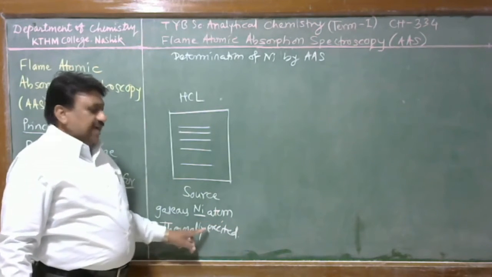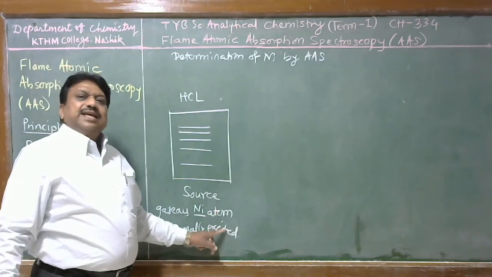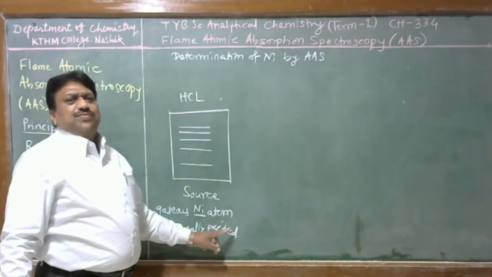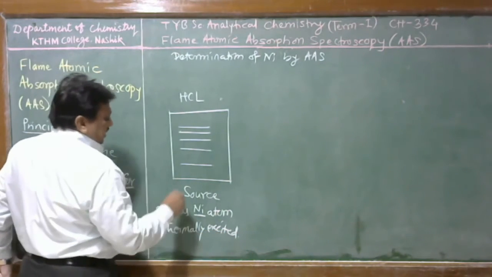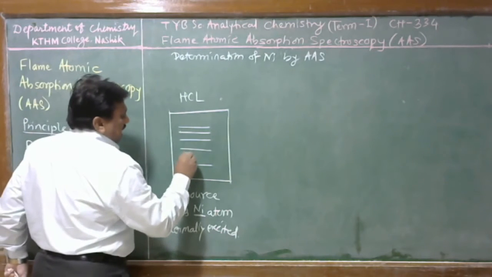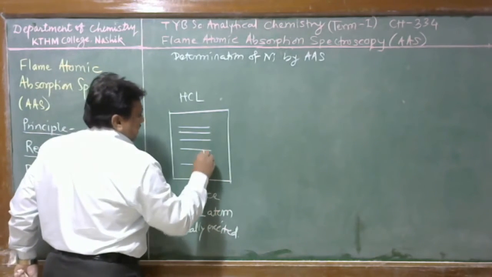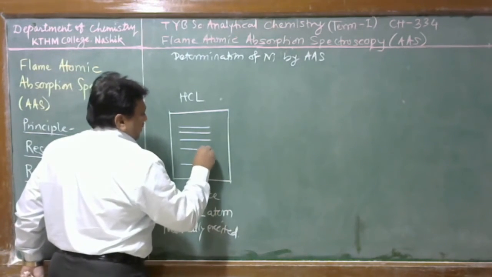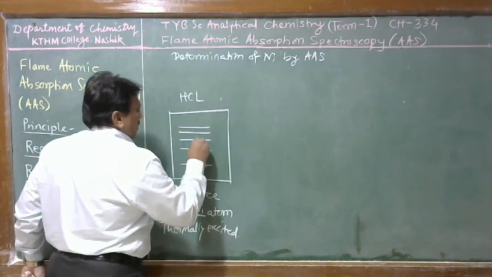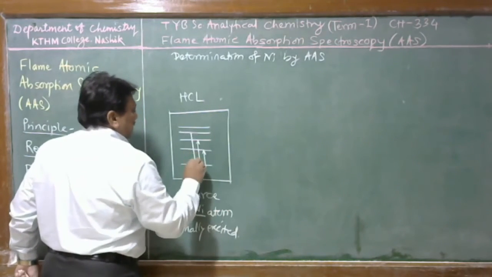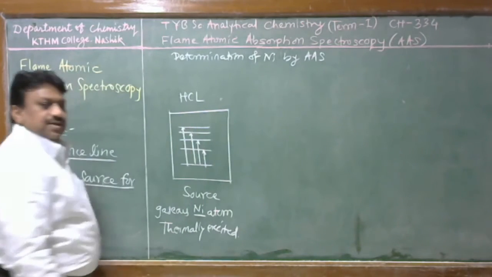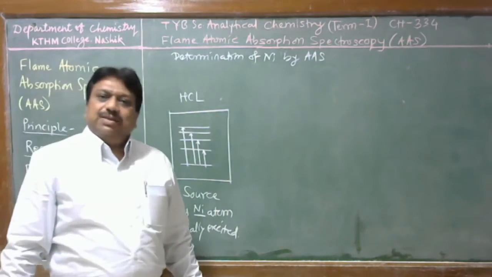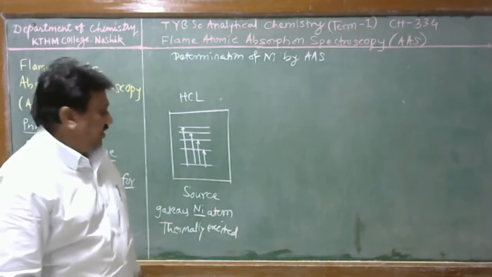These gas phase atoms are thermally excited. A large amount of thermal energy is provided, and therefore they get excited from this level to this level, or this level to this level, depending upon the availability of energy.